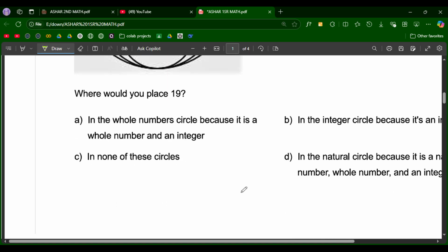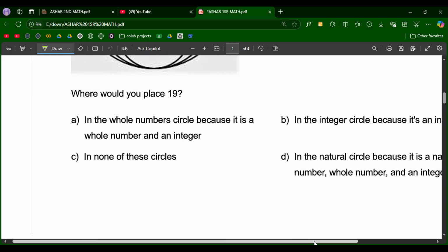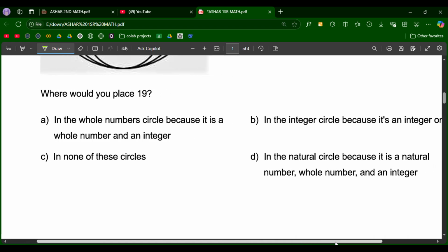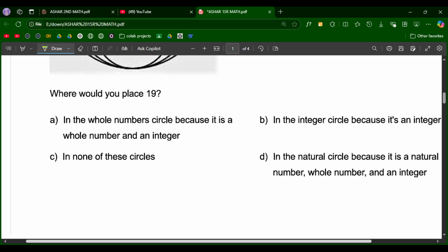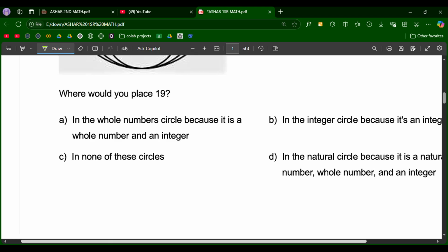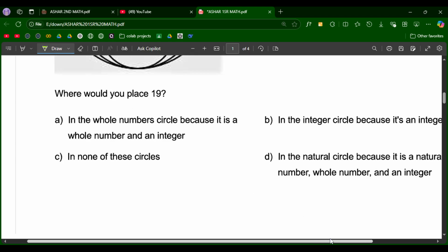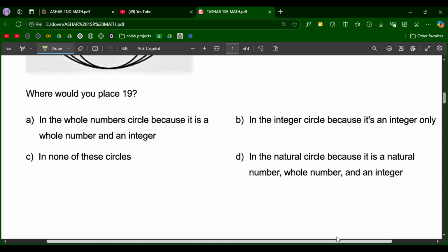Wait a minute, we have to solve this. In the integer circle, yes. In the whole number circle, no. In the circle because it is only in, because in natural number, whole number and integer. D is the correct answer.